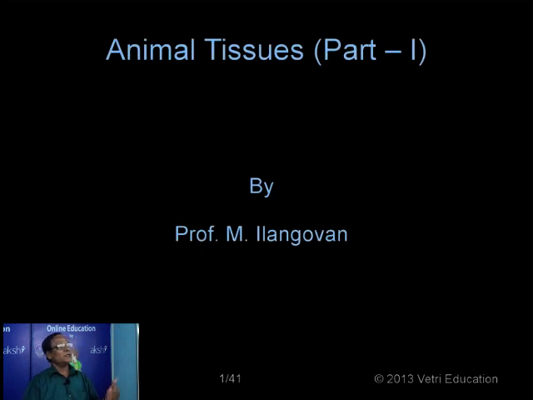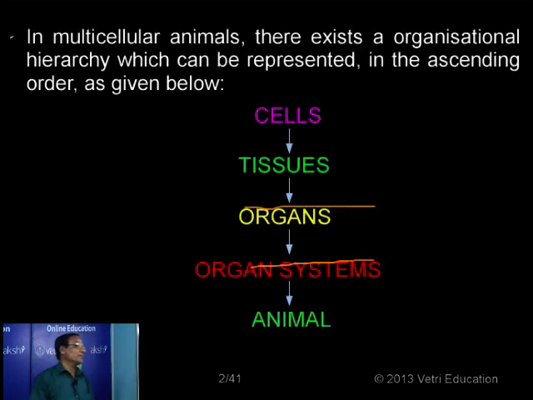So we have the organization starting with actually the cells, then we have the tissues, then the organs, organ systems, and finally the whole organism. So the functional aspect of each and every organism is the collective effect, or the sum total, of all the animal cells or any plant cells, etc. And finally also the tissues, actually formed because of the collection of many cells that are performing different functions. Now we'll see one by one about the various aspects of the tissues.